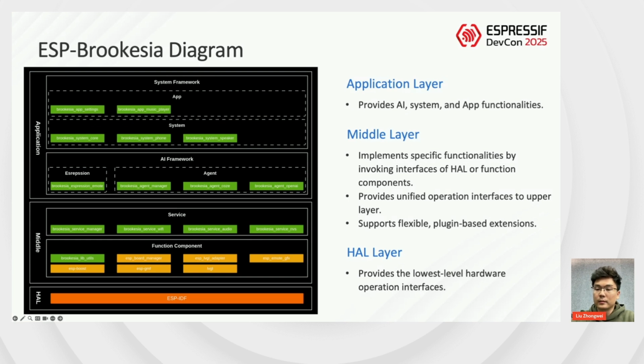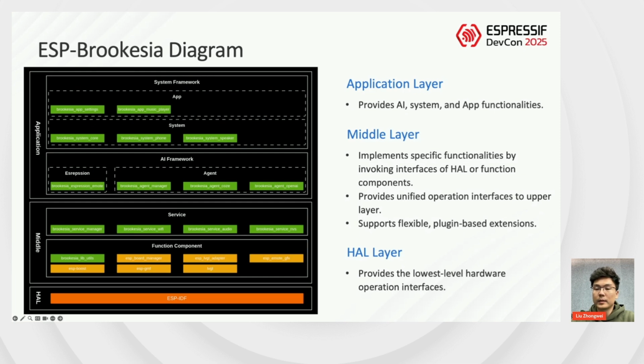The bottom layer is the HAL layer, based on the familiar ESP-IDF, handling fundamental hardware operations. Above it is the middleware layer, which aggregates functional components provided by the ESP Registry. For example, ESP Board Manager enables rapid hardware board porting.